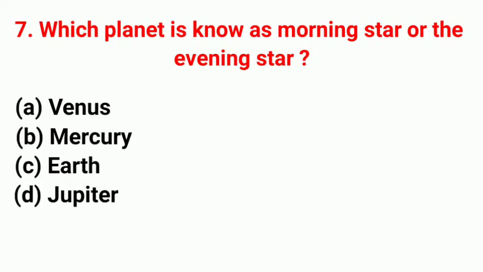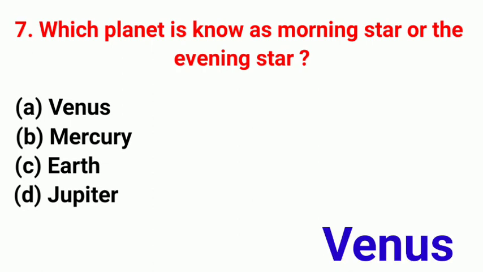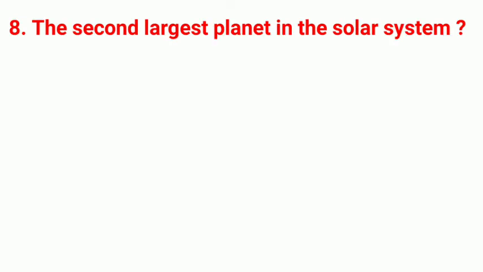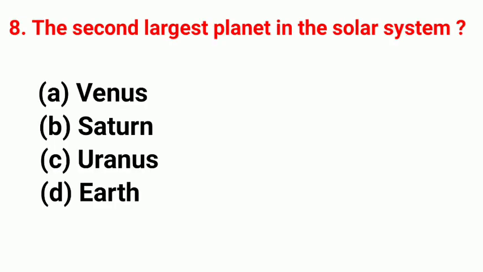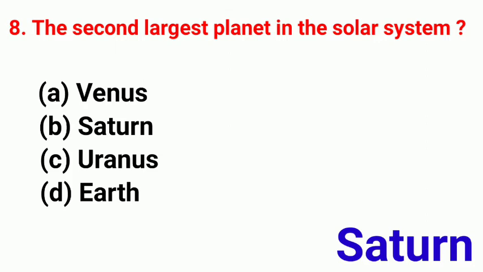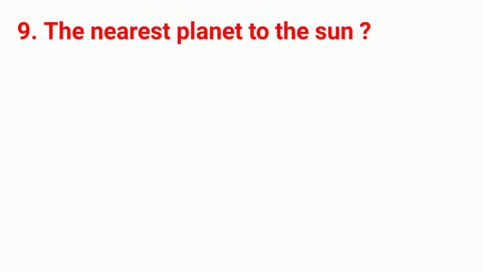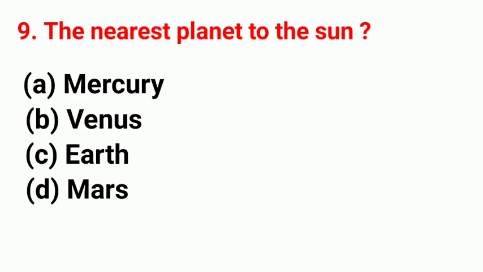Which planet is known as morning star or the evening star? Right answer is Venus. The second largest planet in the solar system? Right answer is Saturn. The nearest planet to the sun? Right answer is Mercury.